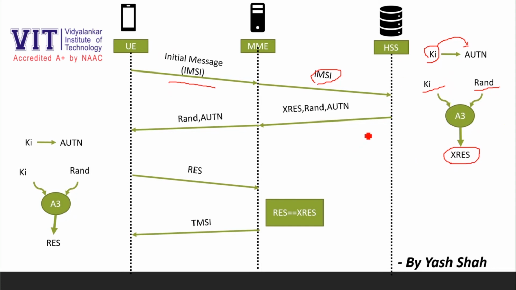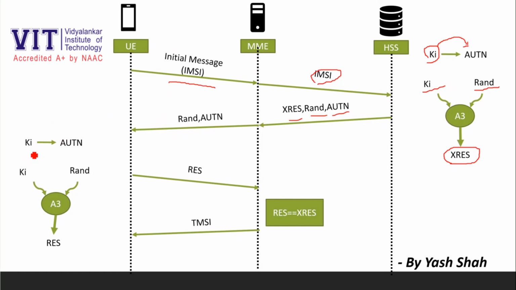HSS forwards the three parameters, that is the random number, the XRES and the AUTN number, to MME. MME stores XRES and forwards the other two parameters to UE. The other two parameters are the random number and the AUTN number. You have to keep in mind that the subscriber identity key is only with the HSS and the UE and is never on the network.